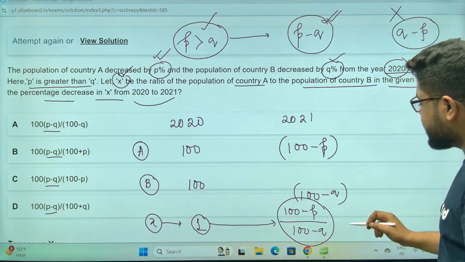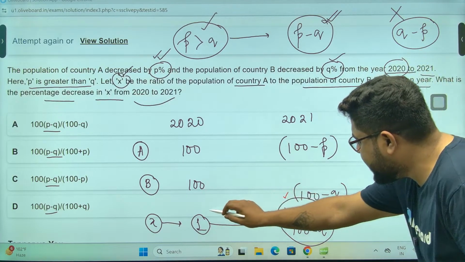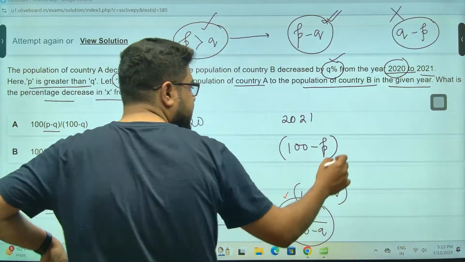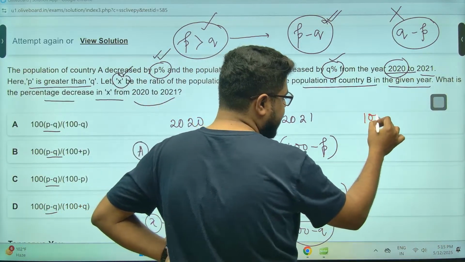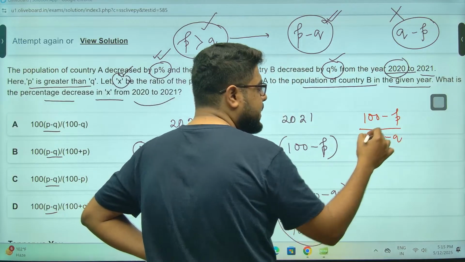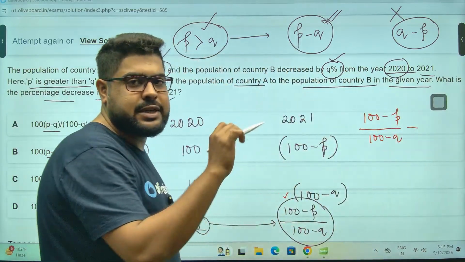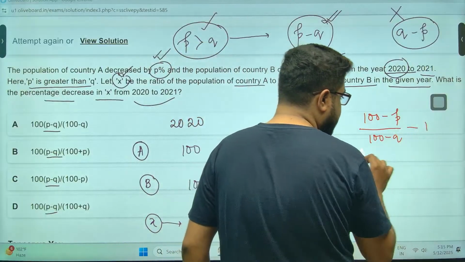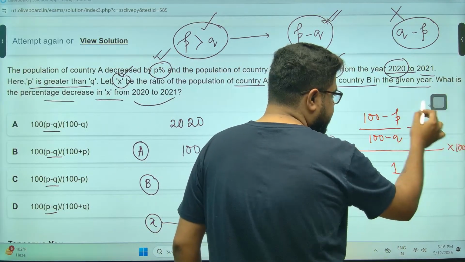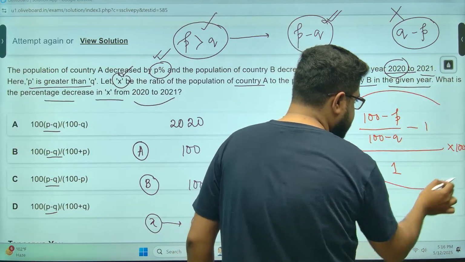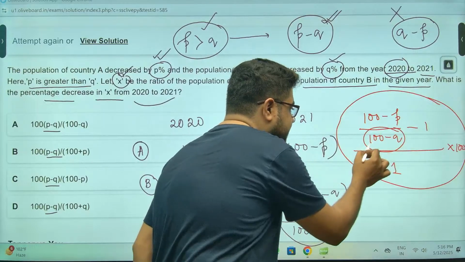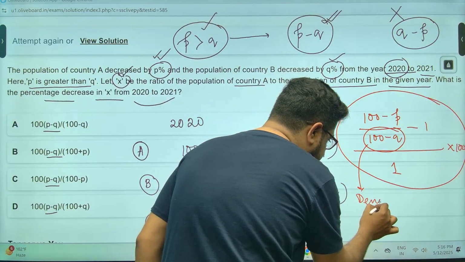You see how we will approach this. Please understand. This is final minus initial by initial. Final is 100 minus P by 100 minus Q. Final minus initial by initial, because it is percentage change. Initial is 1, into 100 for percentage. So if you take this, one thing for certain, this will be my denominator.